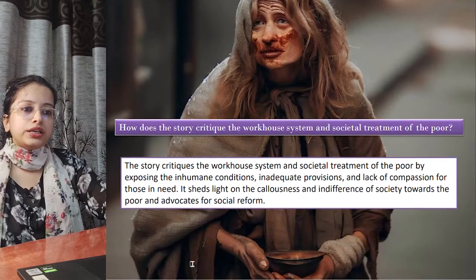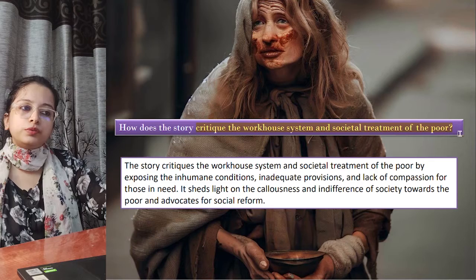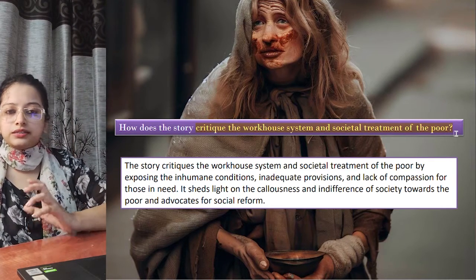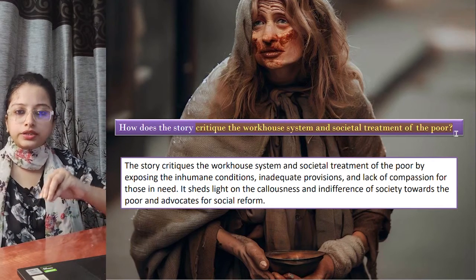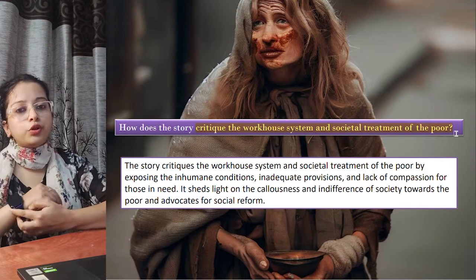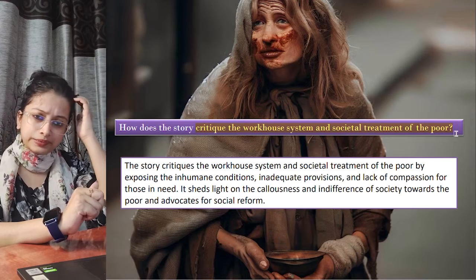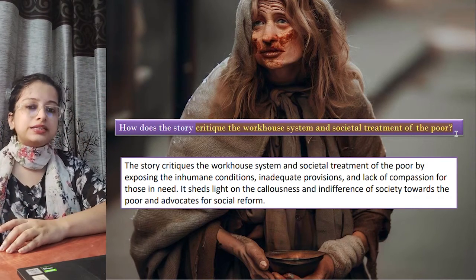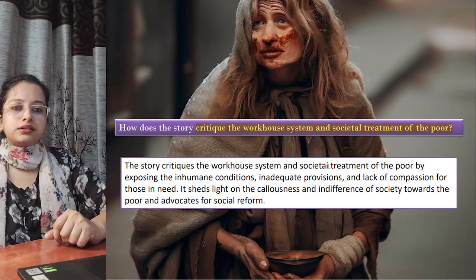How does the story critique the workhouse system and societal treatment of the poor? Now, in the workhouse, Charles Dickens wrote this because he also suffered, and he also saw how the poor people were mistreated. So from there he wrote about them, right? This is a portion of which story? Oliver Twist, TWIST. Okay. So how is this workhouse criticized?